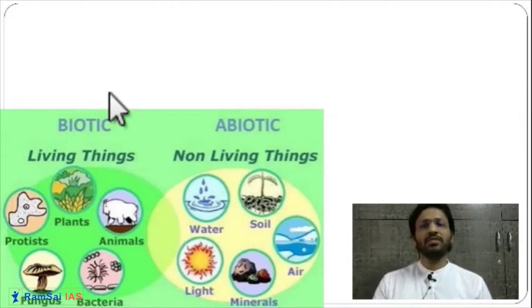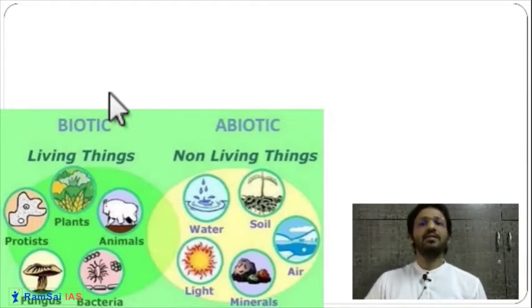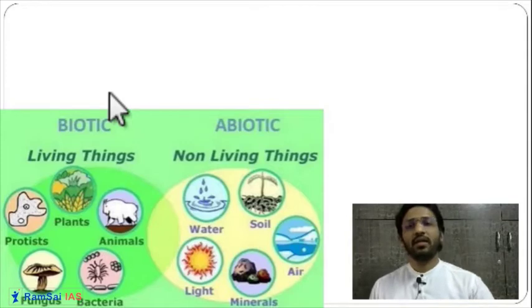Living component means which has some consciousness, like animals, birds, plants, human beings, insects. These are the biotic components, living components. And another is non-living components or abiotic components. We don't consider that they have a life or consciousness. For example, water, air, fire, soil, minerals, they are all abiotic components.